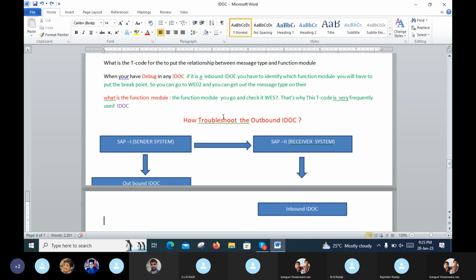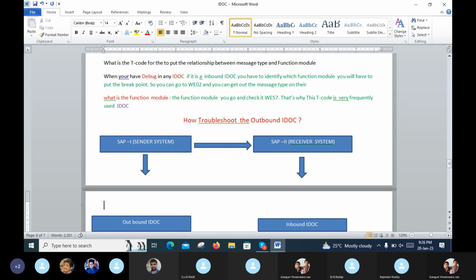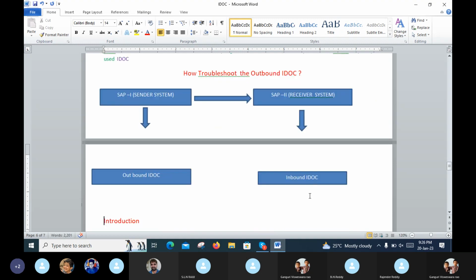How to troubleshoot an outbound IDOC? This is also very important. Troubleshoot means debugging issues. The SAP 1 system is the sender and the SAP 2 system is the receiver. The SAP 1 system has the outbound IDOC, and the SAP 2 system has the inbound IDOC.